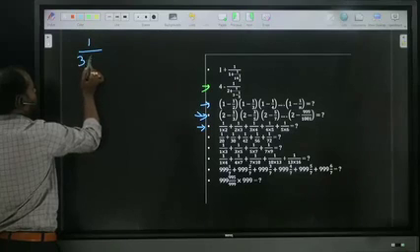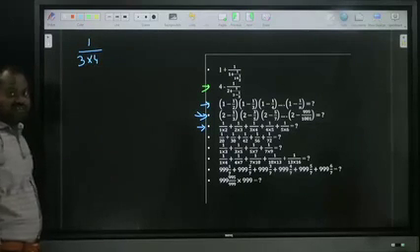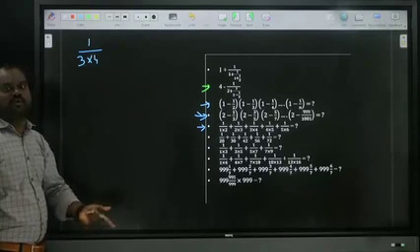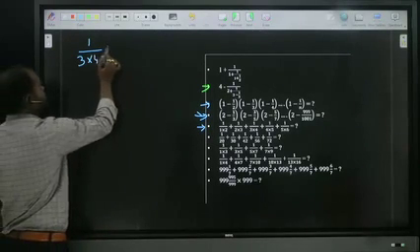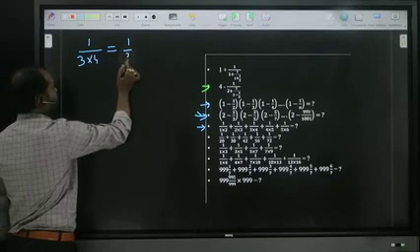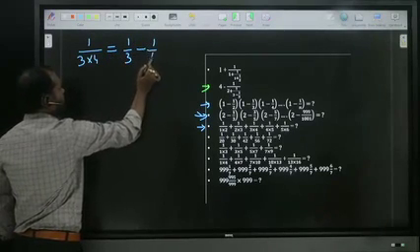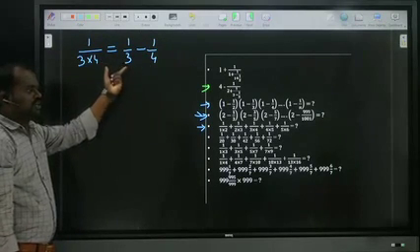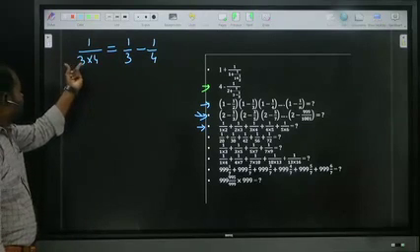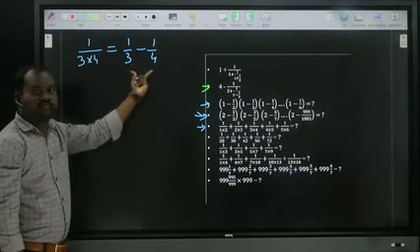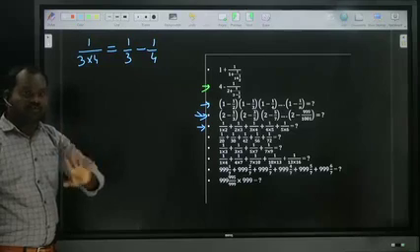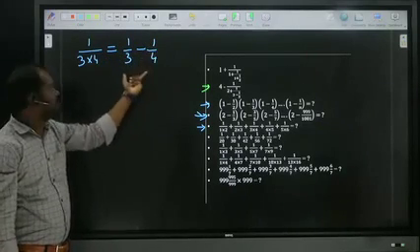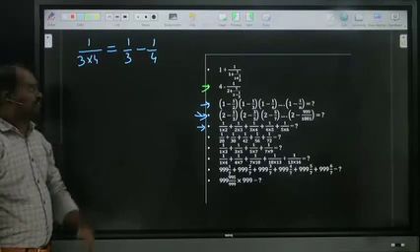1 by 3 into 4. Whenever numbers are continuous, in such case we can break this one as 1 by 3 minus 1 by 4. Whenever numbers are continuous we can break it this way, not always, only when numbers are continuous, because by doing it back, 4 minus 3, how much? 1, you will get the same thing, 1 by 3 and 4.